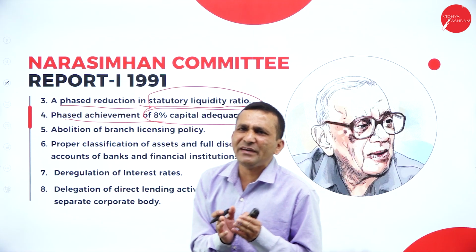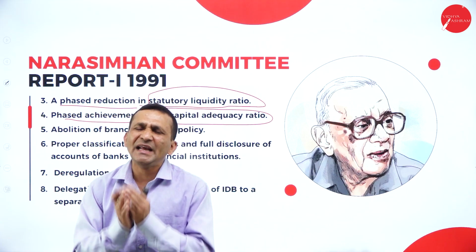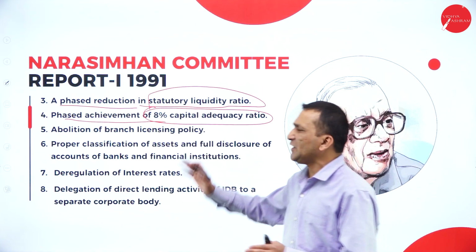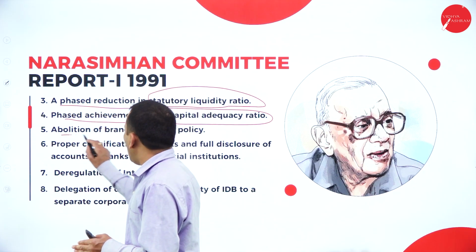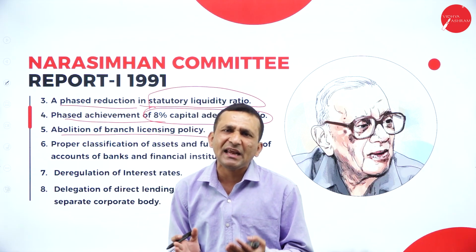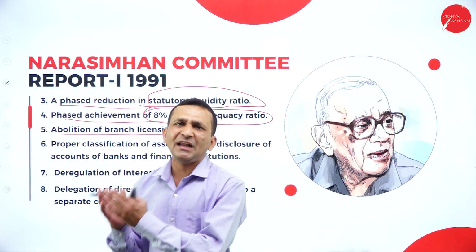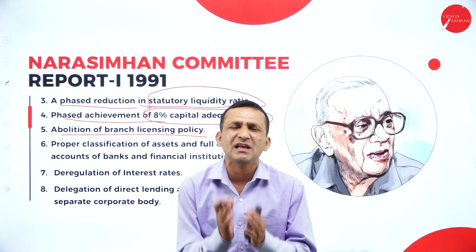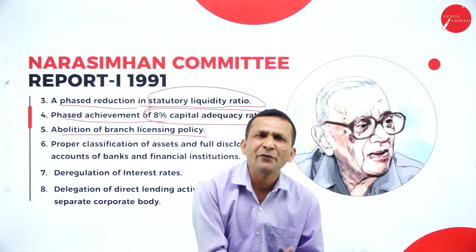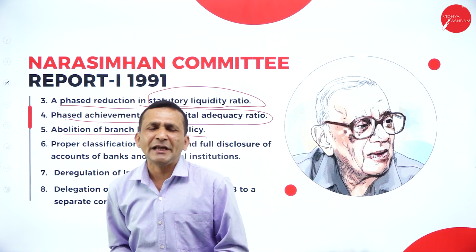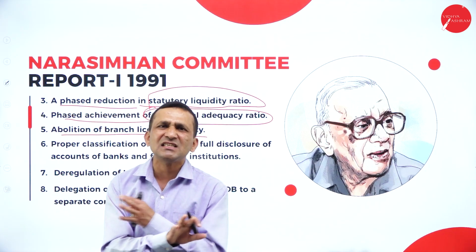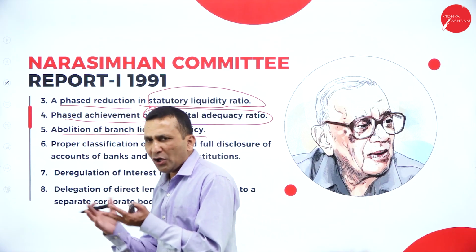The capital adequacy ratio means what? It is based on highly risk-weighted assets. So, risk-based, they are maintaining the capital. And abolish branch licensing policy, because nowadays in each and every area we know there is the same banking operation, the same banking system, and they are going to establish different branches. Whenever they tried to establish a new branch in a new area, they had to take a license. The license is completely removed, so that is the abolition of the license.